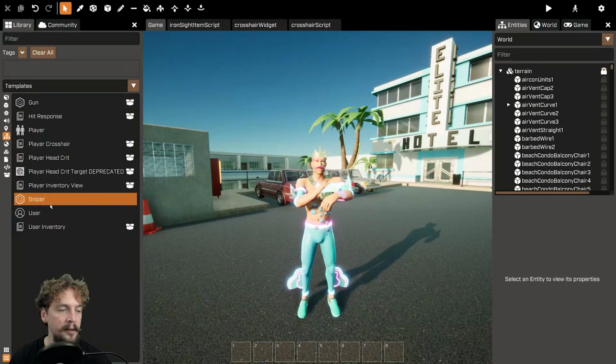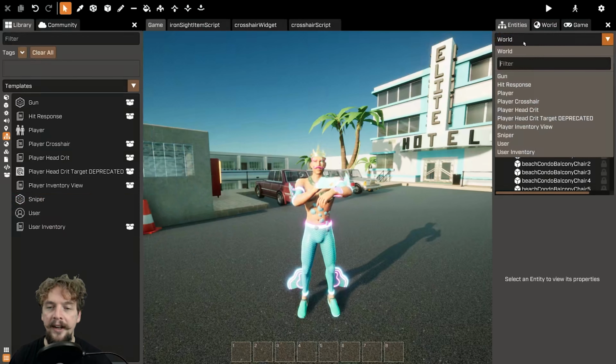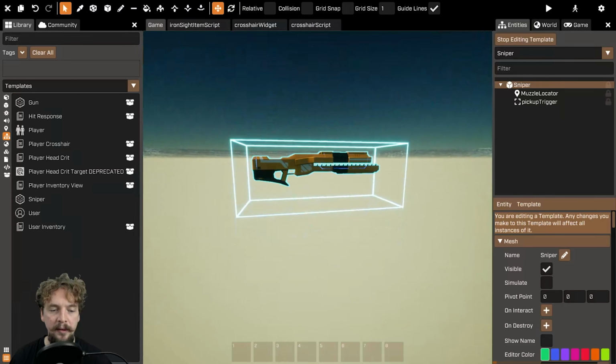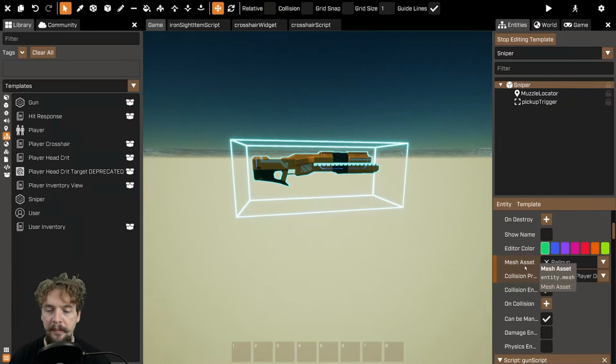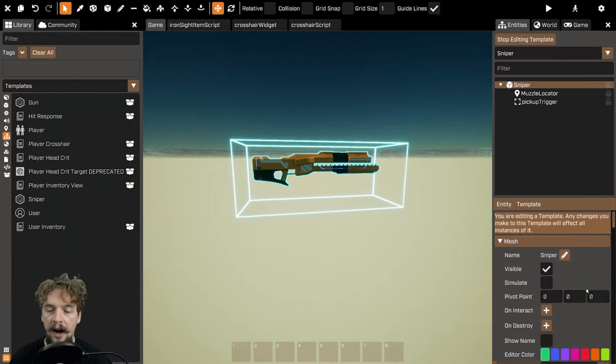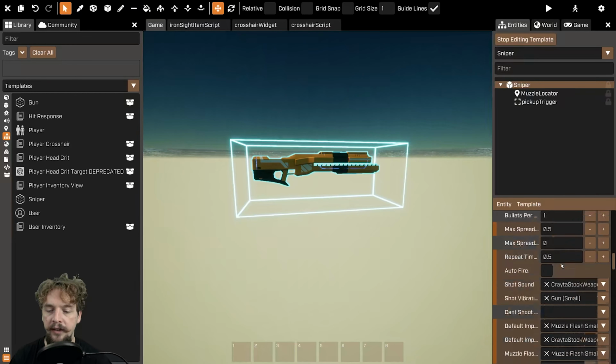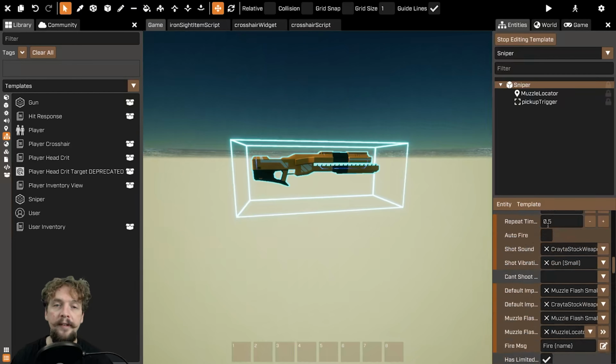I've called mine Sniper. When I go to my template explorer over here and go to the sniper template, you can see that I've changed a couple of things with my sniper rifle. I've changed the mesh asset so that it's a railgun rather than an assault rifle. I've also changed a couple of the properties down in the gun script. I've turned off auto fire so that it's sort of one shot.